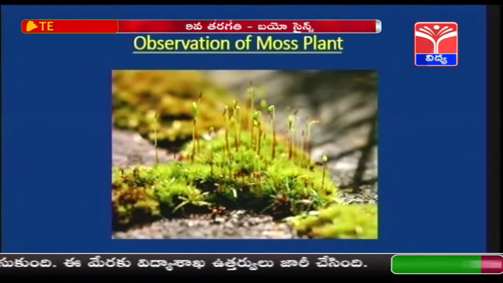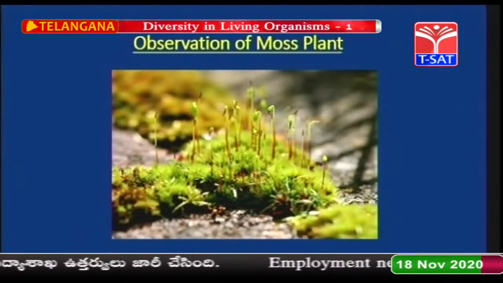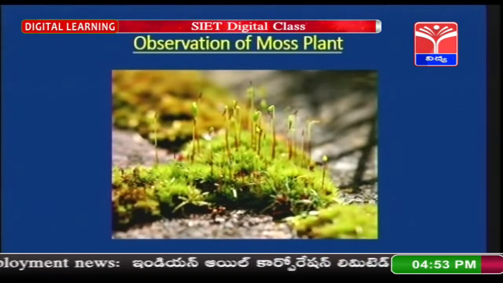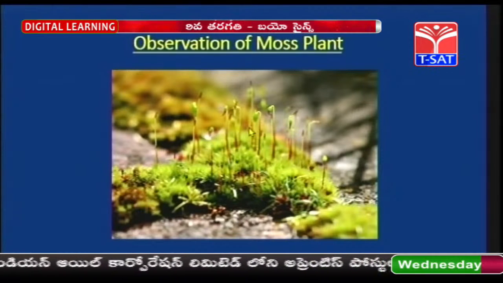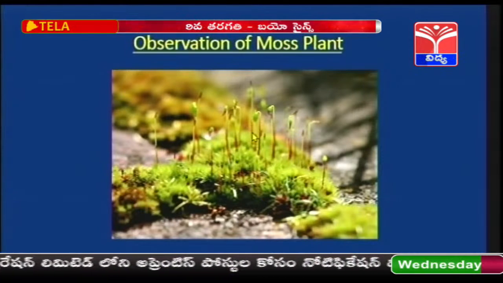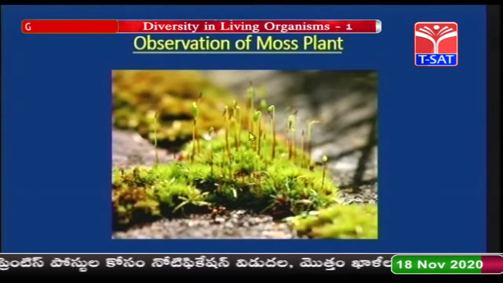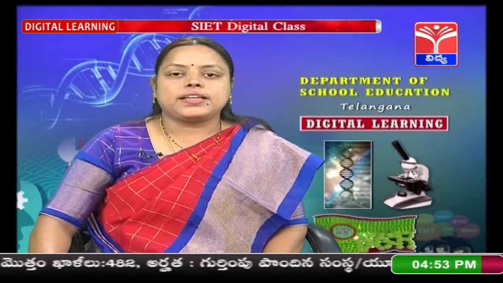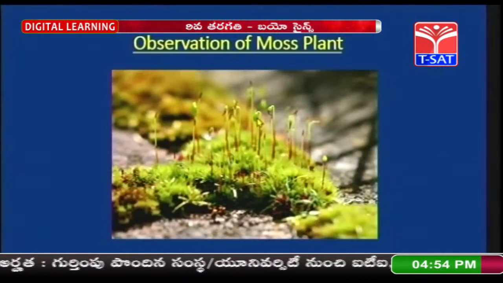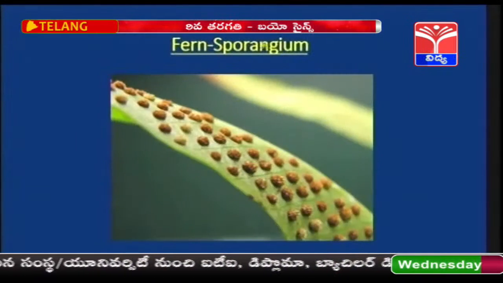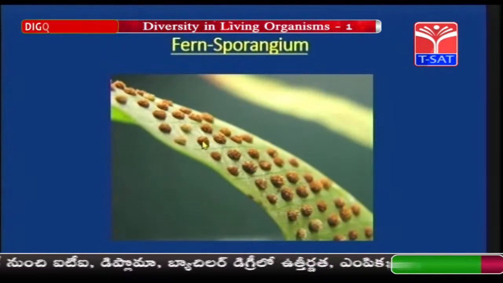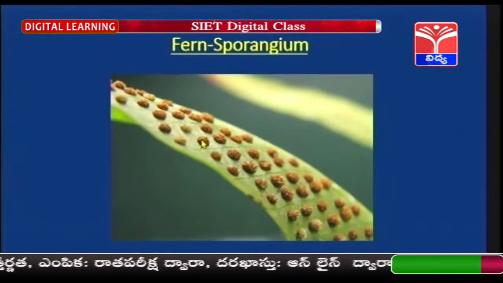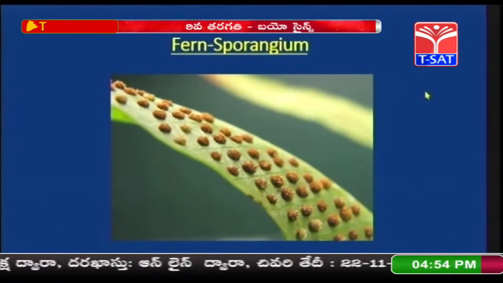You know, spores are similar to seeds, but the difference between spores and seeds is the food material. In spores, the food material is very less, whereas in seeds, there is a lot of food material. So, the structure which you are seeing here is the sporangium. Inside the sporangium, you have spores. This is the sporangium of fern. The brown color dots which you are able to see are the sporangiums in which we have spores.